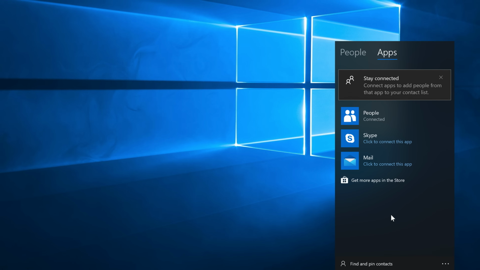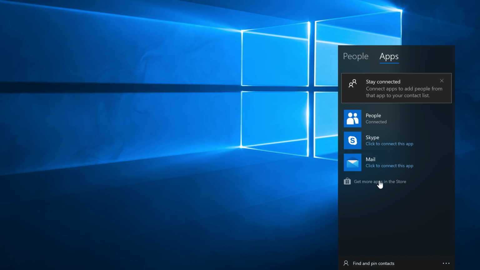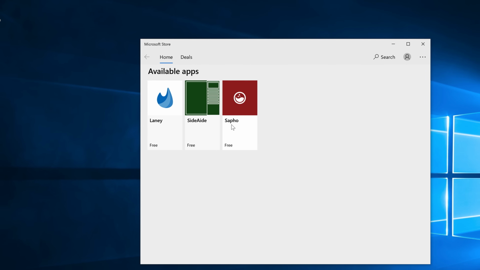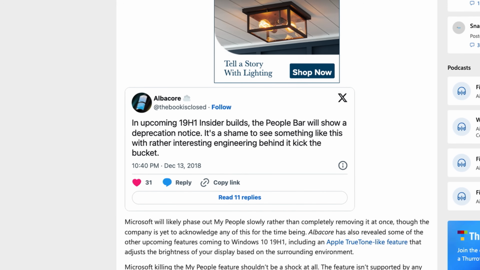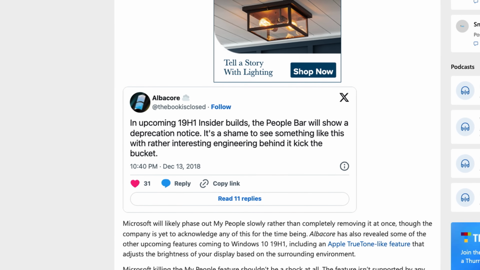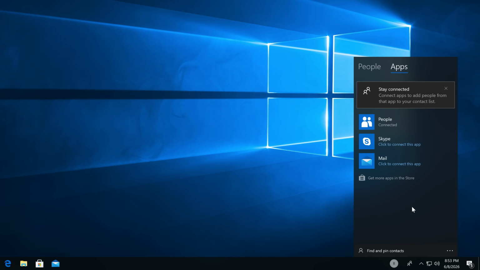The problem with this feature is that it only supported Microsoft services like Microsoft's email app and Skype. Third-party developers just never bothered with this feature. And so in 2018, Microsoft rolled out an update where the People bar feature was no longer enabled by default on the Windows taskbar. And this feature, as it was in Windows 10, never actually made it to Windows 11.